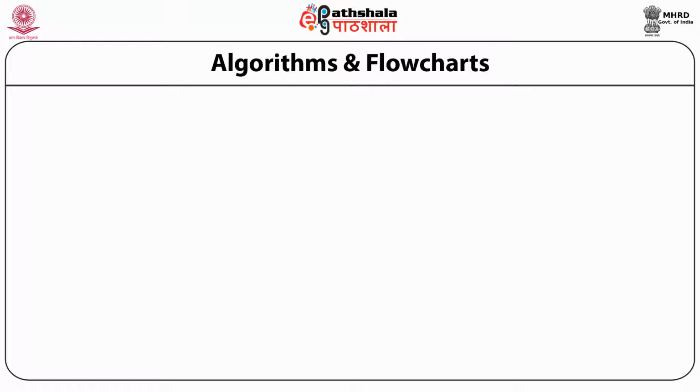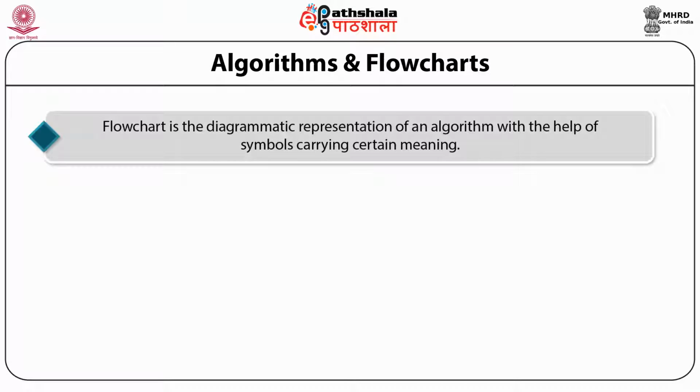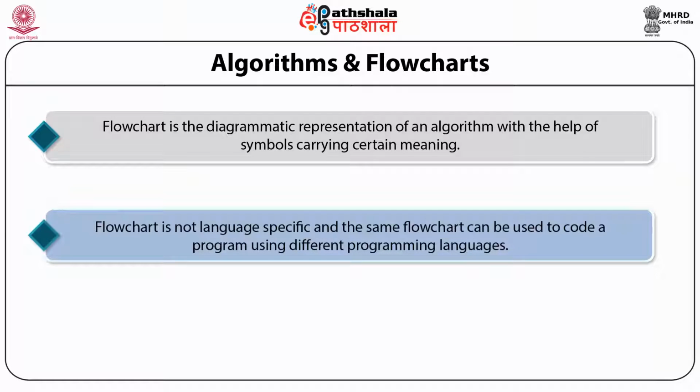Flowchart is another type of tool which can be used to design a program. It is a diagrammatic representation of the algorithm with the help of some predefined symbols. Flowchart is not language specific. The basic advantage of a flowchart is that it is not specific to any particular language. Once a flowchart is developed, it can be coded using any programming language.